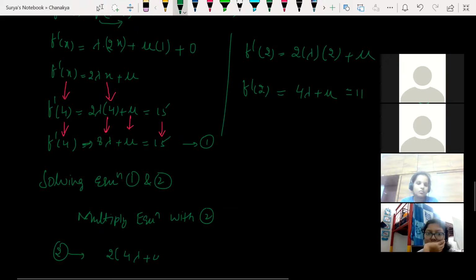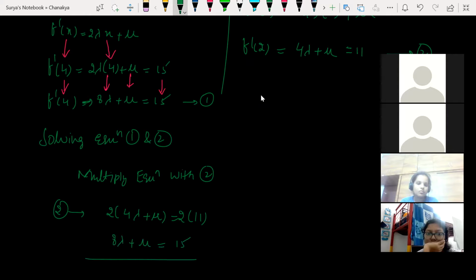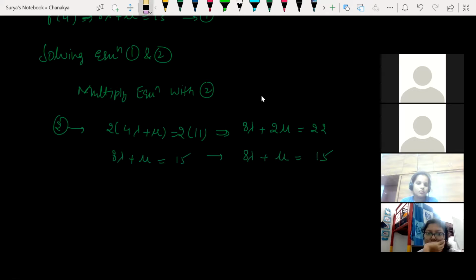So 2 into 4 lambda plus mu is equal to 2 into 11. Now I'm subtracting the first equation. What do you get here? 8 lambda plus 2 mu is equal to 22. This equation as it is, I'm writing 8 lambda plus mu is equal to 15. Clear?